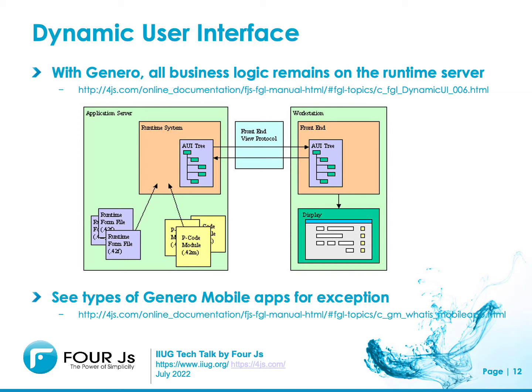The only exception to this is when we get to Genero Mobile. One of the deployment options is to bundle both sides into the one app so that the app can run without being connected to a back-end server. So the hack I did to find the list of Wordle words, you cannot do that with a Genero web application. That information is always held back on the back-end server.